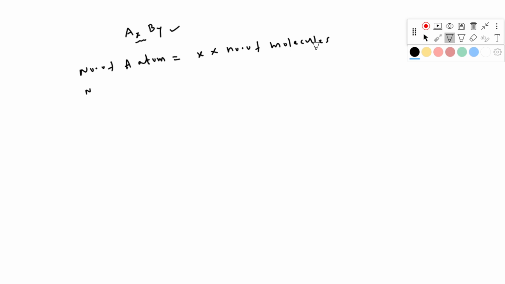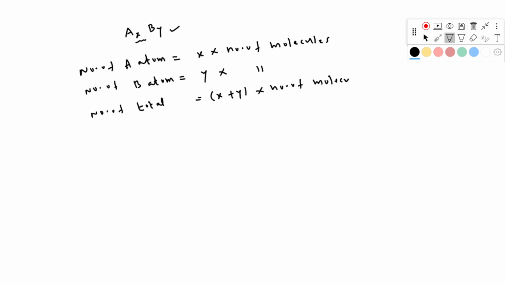Number of B atoms: how many B atoms are present? Then coefficient Y into number of molecules. How many total atoms are present in the molecule? Coefficient X for A atoms, Y for B atoms, so X plus Y into number of molecules. Clear? Okay.